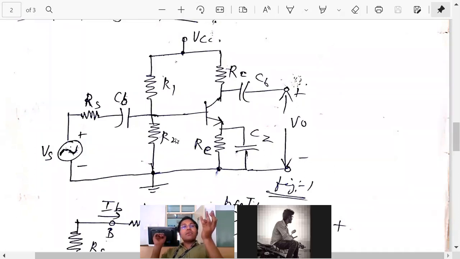CE, CB amplifier, or simply CE amplifier, CB, any amplifier. If you have R1, R2, the role is the same. The role of R1, R2 is for biasing.